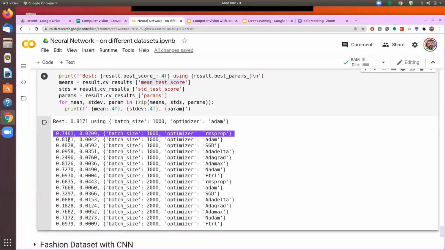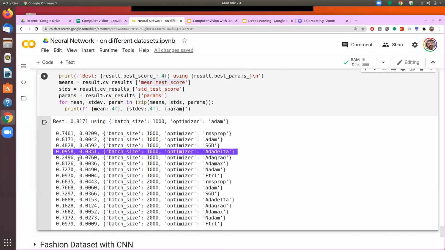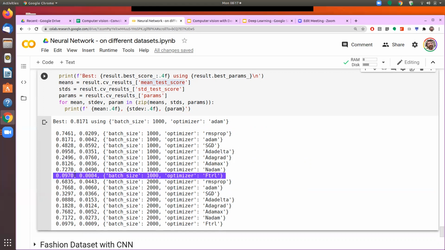Similarly, we obtained 0.8171 when my model was Adam, and all these other numbers. So if you see that some of these are giving a very bad result, for example, Adadelta is not working here because the accuracy is only 0.09. Similarly, FTRL is not really working well. It's giving a very low accuracy. So if you see here, now we see that if we are running it in small batches, large batches, and with different optimizers, the best result is Adam.